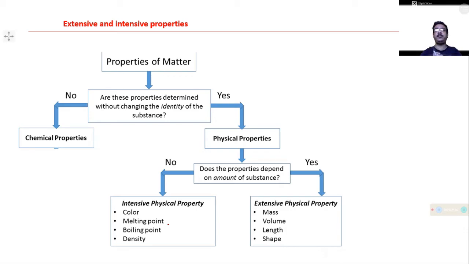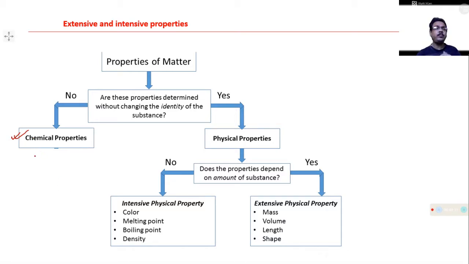Some of the properties are known as the chemical properties, which are associated with the fact that if you change the chemical substance into a new one, that is, you change the identity of the substance, then those properties are known as chemical properties. So chemical properties are those which relate to the change in the identity of the substance.